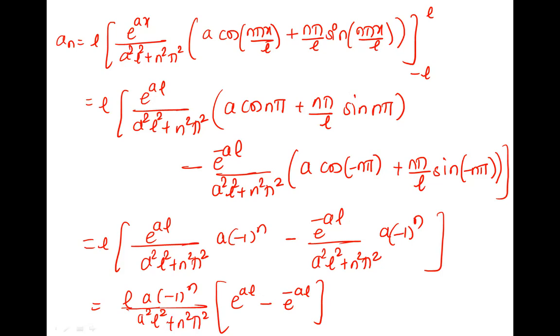Okay, this is what is your an, but if you want it in hyperbolic terms, what should we do to this term? Divide by 2. Right. If we divide by 2, you will multiply by 2 also. You can do this in the next step, okay? So therefore it is 2aL minus 1 raised to n upon a square L square plus n square pi square. 2 multiplied, so 2 divide means this is, what is this term? Sin hyperbolic aL. Right. Sin hyperbolic aL. Done.